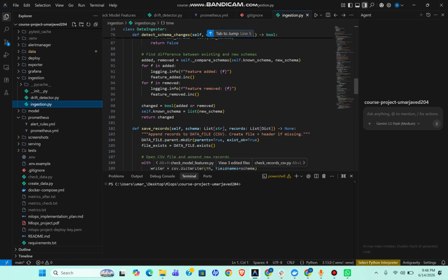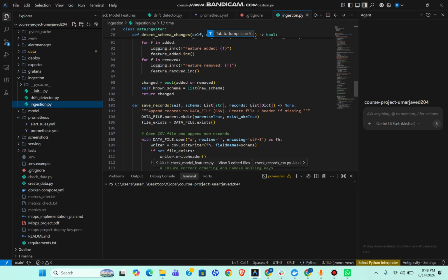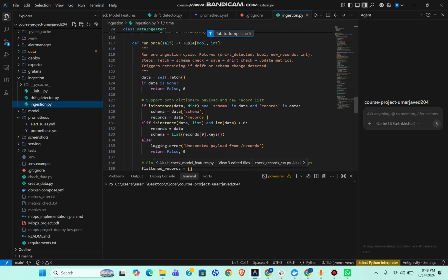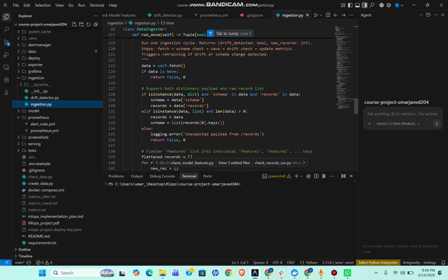Moving on to the data ingestion and architecture. At the core of the system is a FastAPI application that serves inference and monitoring endpoints. Along with the API, a background thread runs a data ingestion loop. Every 30 seconds, this loop pulls new records from an external data lake API. It validates the schema for any changes such as added or removed features and appends the new records to our local CSV dataset. Most importantly, it feeds the incoming data into a drift detector using statistical thresholding.